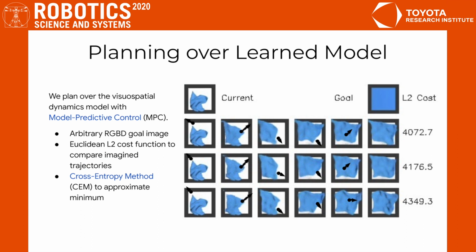We proceed to plan over our learned dynamics model with model predictive control. Given an arbitrary goal image, at each time step we use the cross-entropy method to approximate the action sequence that gets us closest to the goal under the Euclidean distance metric in pixel space. Here we show 3 example trajectories during planning given the initial observation in the top left and the fully smoothed goal image in the top right, where we plan over a horizon length of 5 images and proposed actions are projected onto the images as arrows.